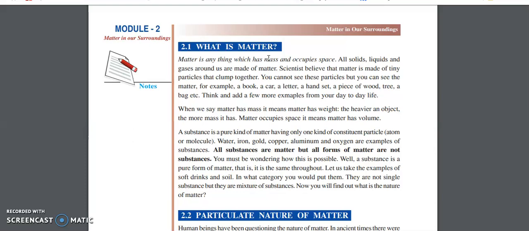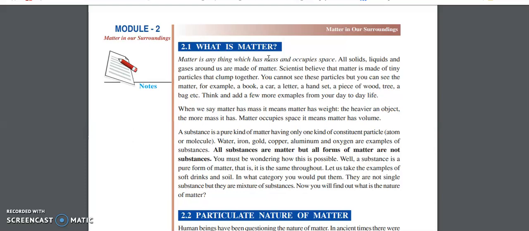The next thing we are going to learn about is, first, substance, and then I'll slowly take you to matter. A substance is a pure kind of matter having only one kind of constituent particle. So what is meant by substance? Any matter in its purest form, which has only one constituent particle, can be called a substance.